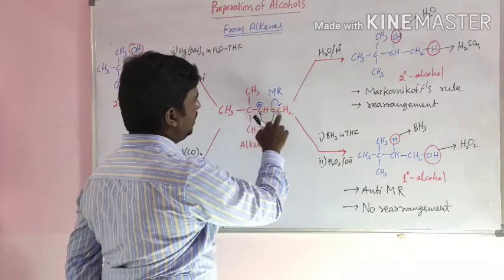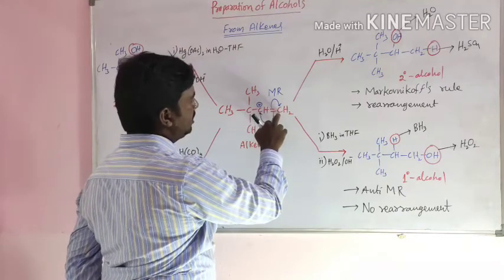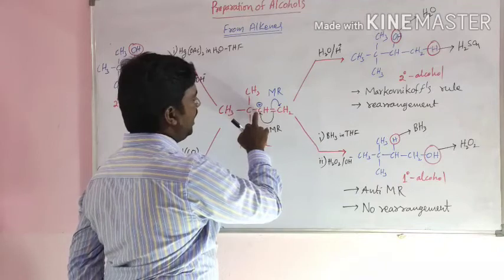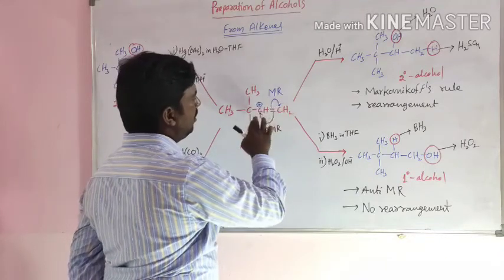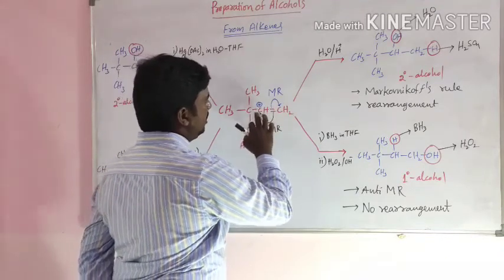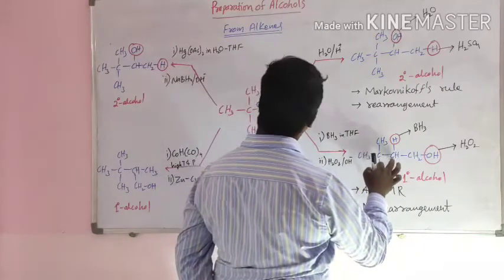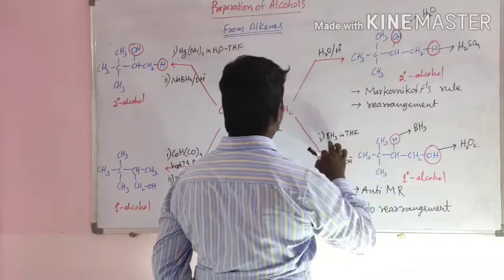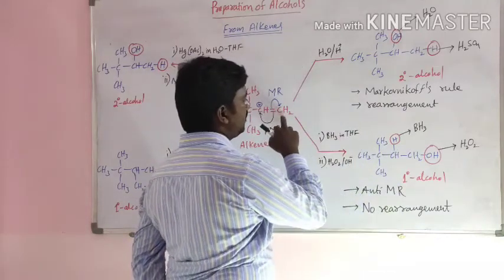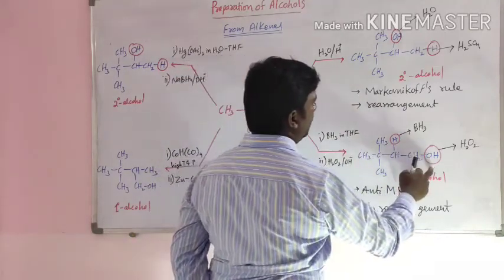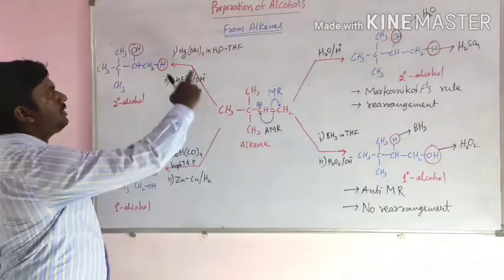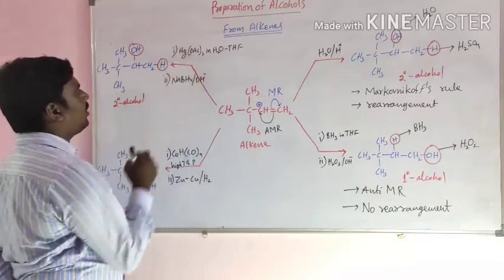Then positive charge is on this carbon, negative charge on this carbon, and this carbon attracts a proton. So this CH is converted into CH2. This H is taken from BH3 and CH2 is attached to OH. It is from H2O2.